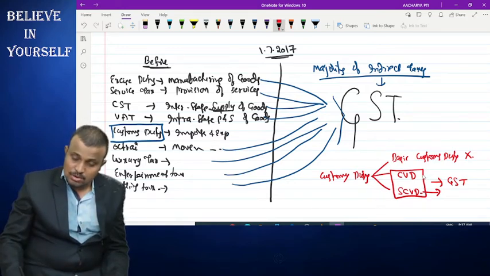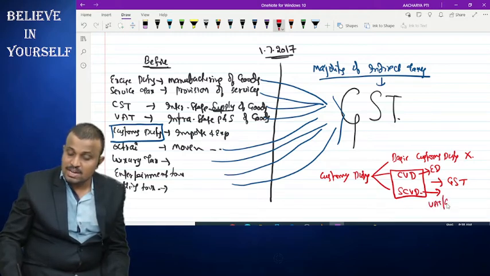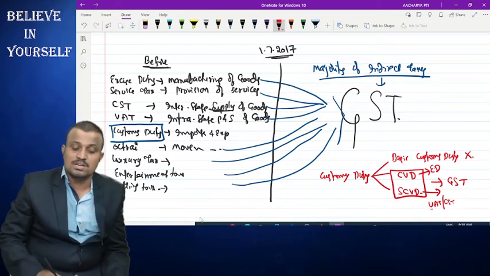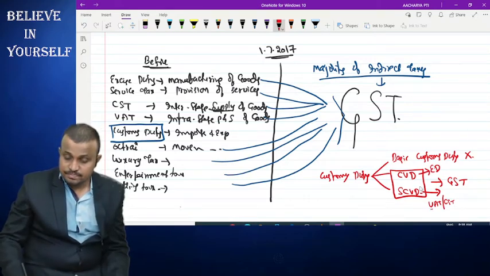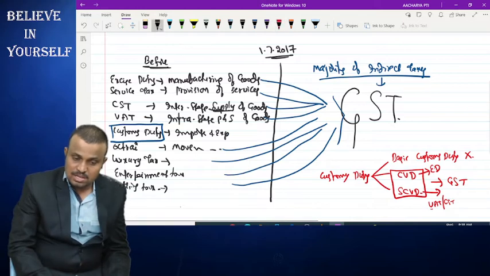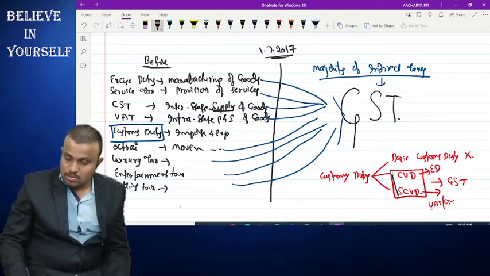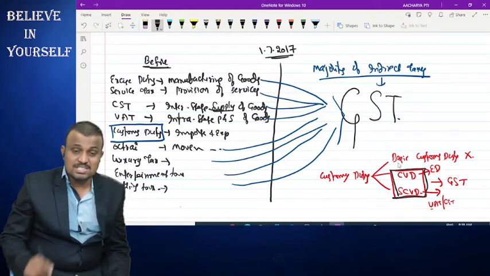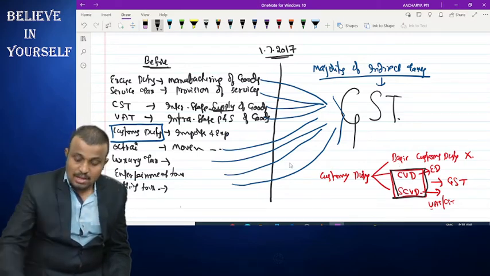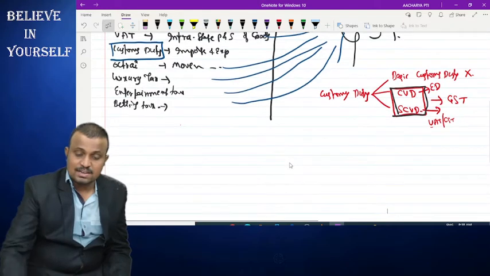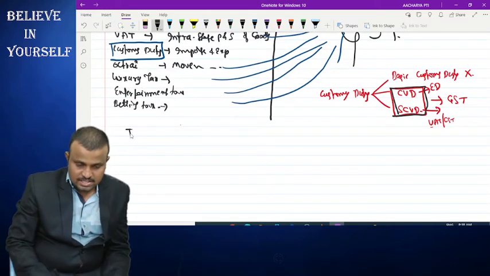So countervailing duty is levied to replace what? Excise duty. Special countervailing duty is levied to replace what? VAT or CST. So these excise duty, VAT or CST are subsumed under the purview of what? GST. That's why, coming to the customs duty, countervailing duty and special countervailing duty are subsumed, but basic customs duty is not subsumed. And some more taxes are there which are not subsumed under GST.